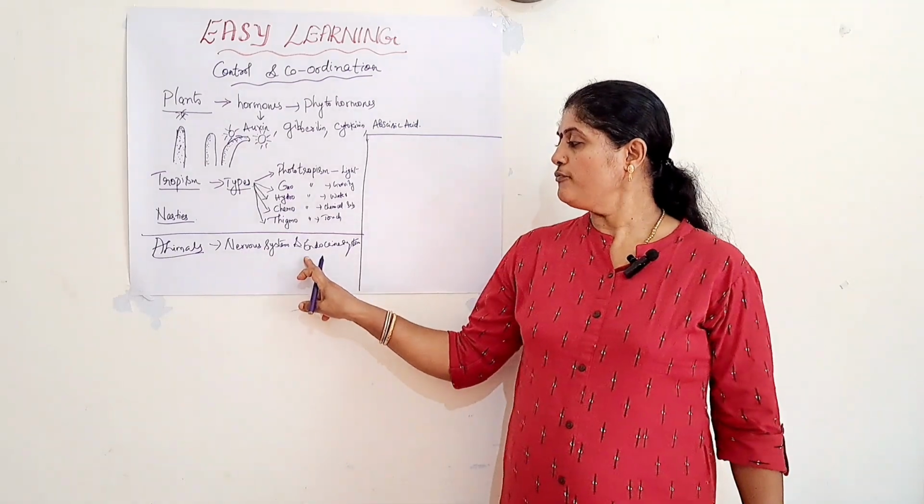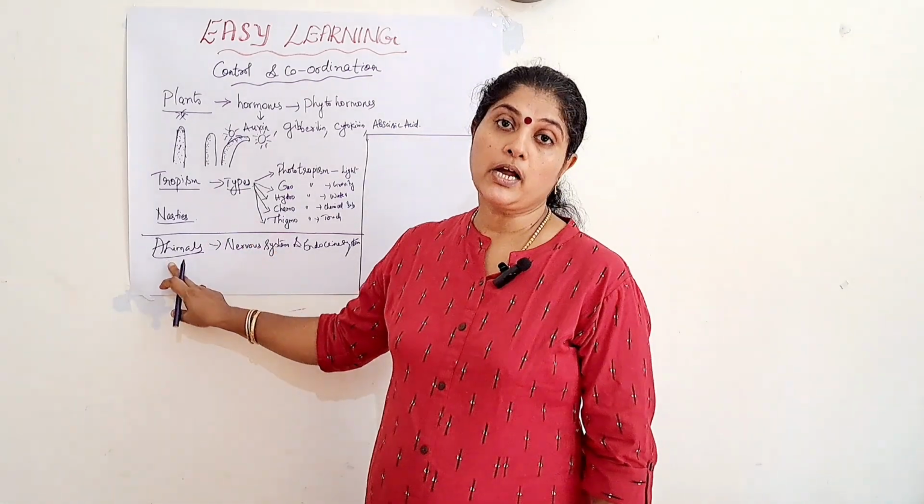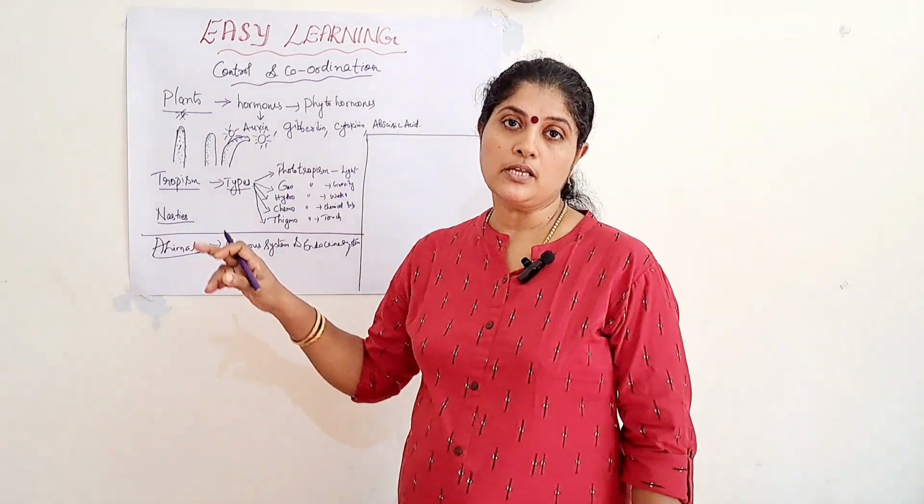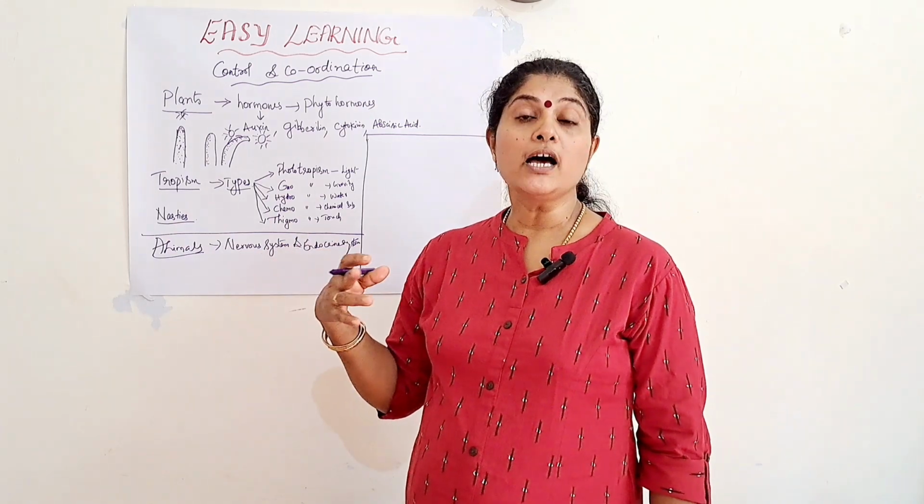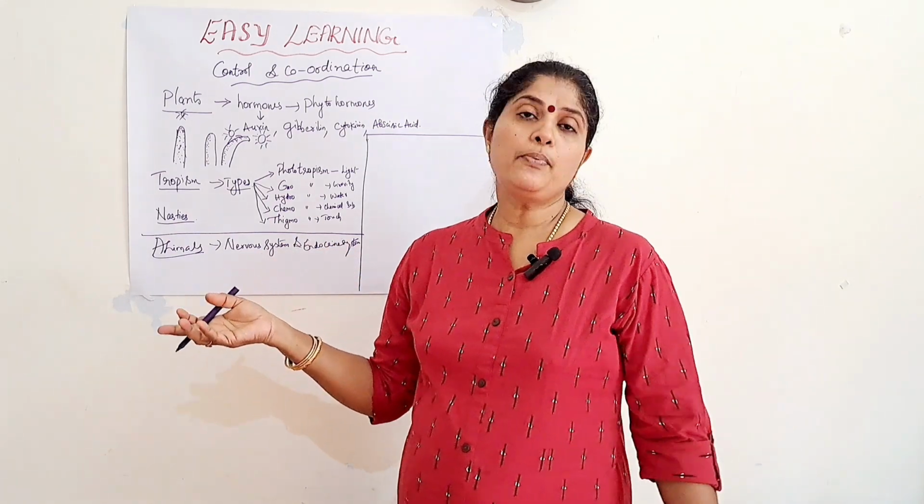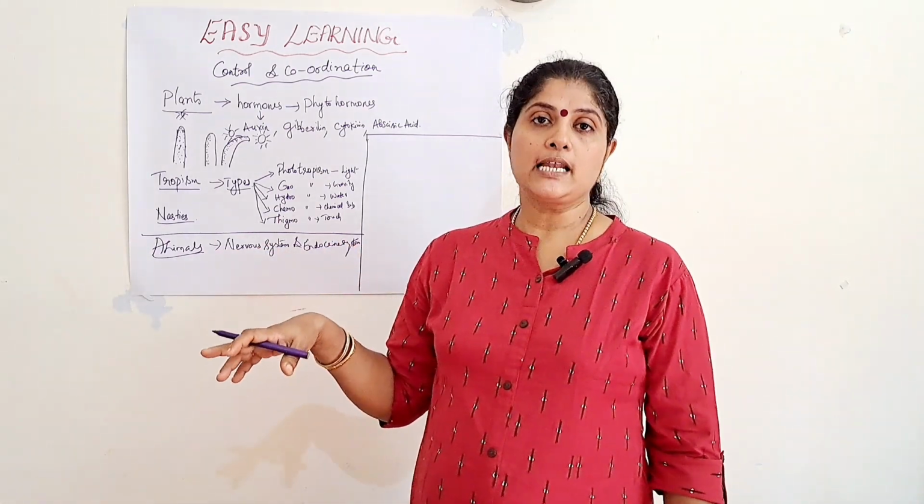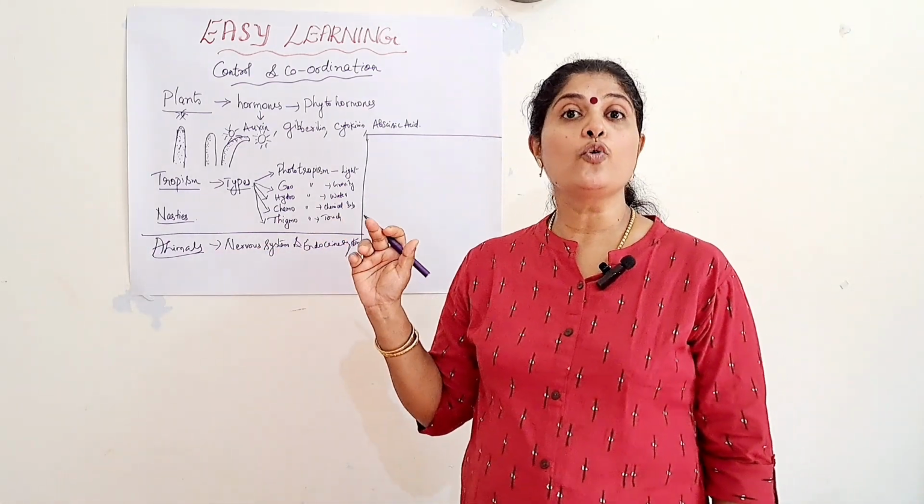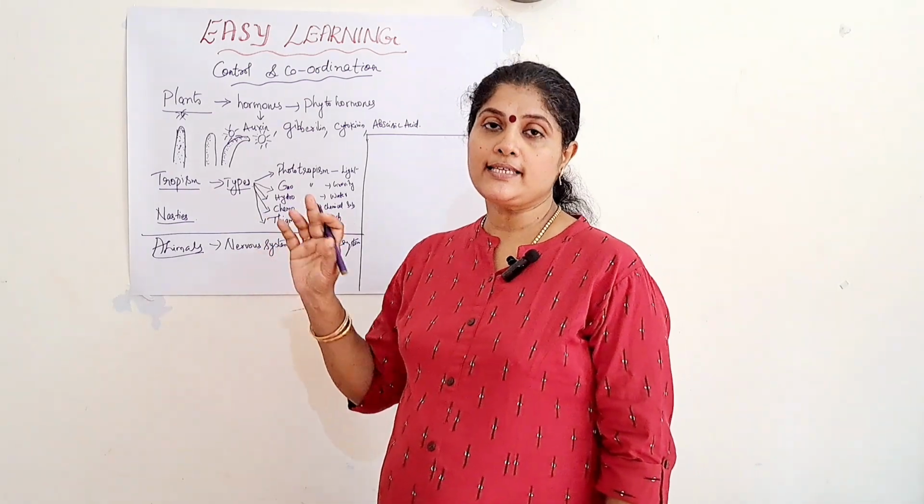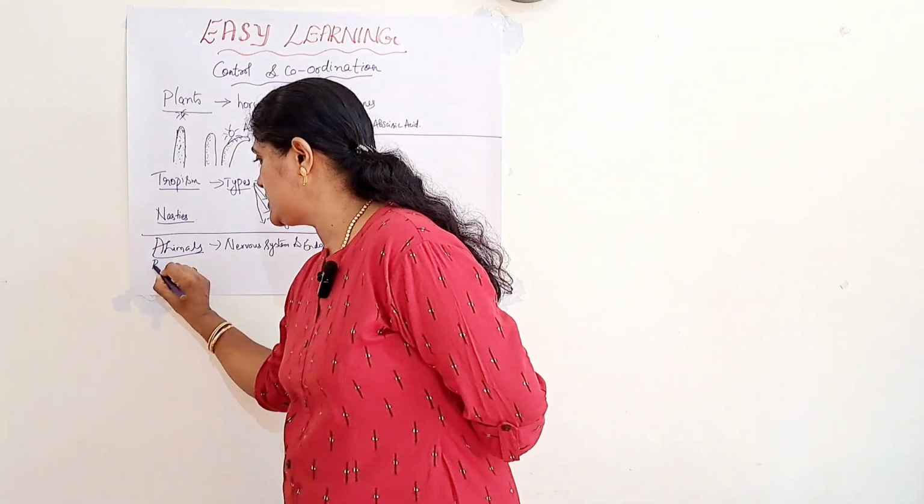So, by the help of the nervous system and endocrine system, the control and coordination takes place in plants. All the organisms have got the sense organs. A simple example, human beings. We have 5 sense organs, isn't it? So, these sense organs have cells or a group of cells present in them. They are known as receptors.